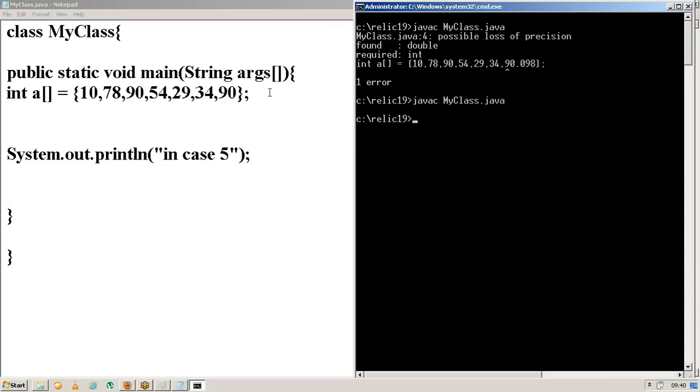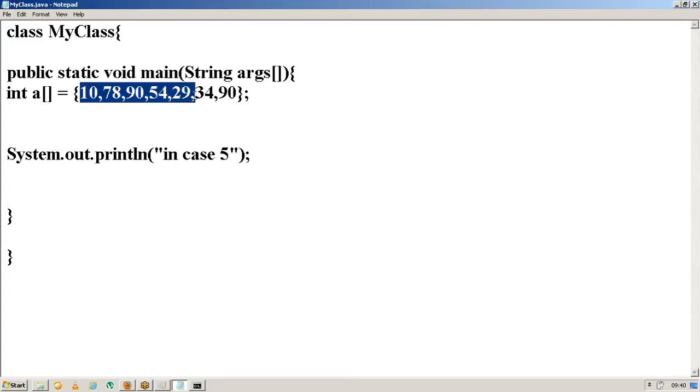Why? Because found is double but required is integer. So it is saying there is some loss of precision, some loss of data. That's why you're not supposed to use this one. Like that, it is warning you.